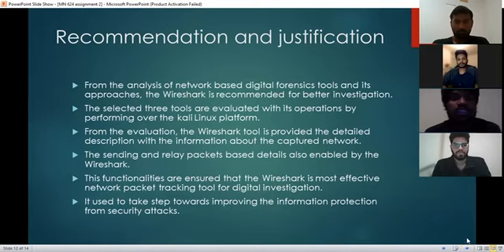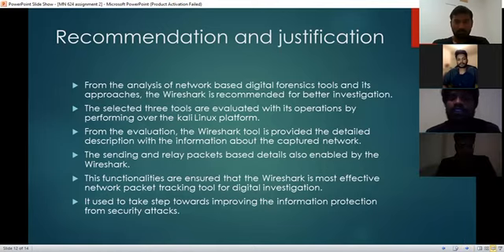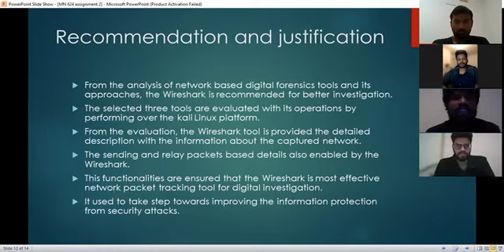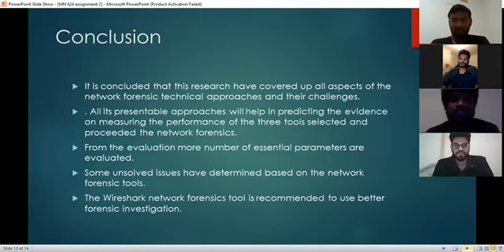And second, the sending and relay of packets based on that are also enabled by Wireshark. The functionalities ensure that Wireshark is the most effective network packet tracing tool for digital investigation. And for digital investigation, Wireshark is one of the more important tools. It is also used to take steps for improving and protecting information from different types of attacks, like security attacks.